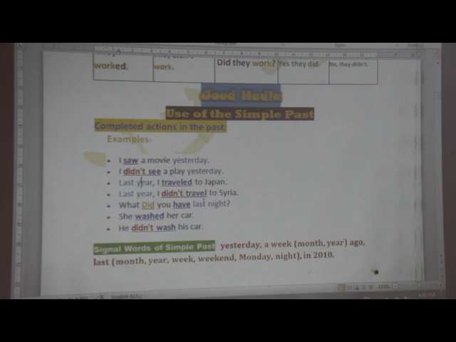What did you have last night? So here, WH word. Here we need specific information. We can't answer using yes or no. What did you have last night? She washed her car, the second form, and here it is a regular verb. We only need to add ed. So she washed her car. He didn't wash his car. Here we didn't add ed because it is a negative form.